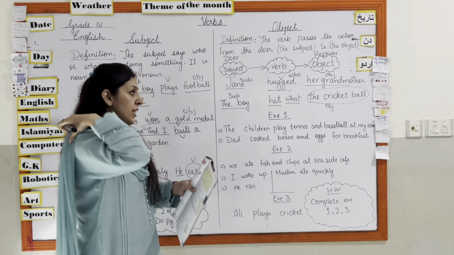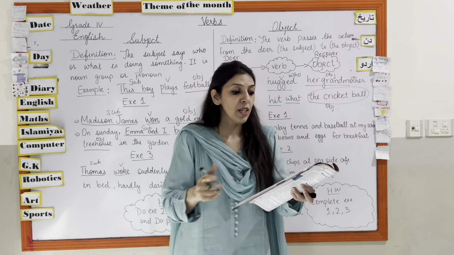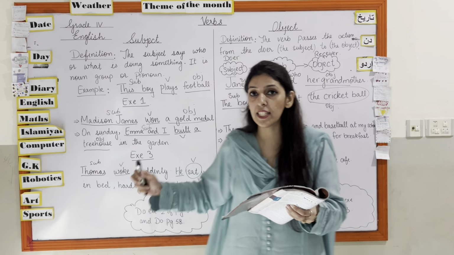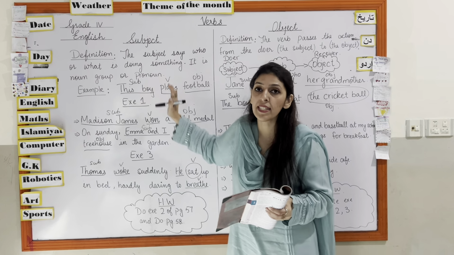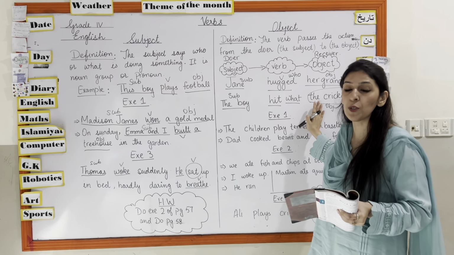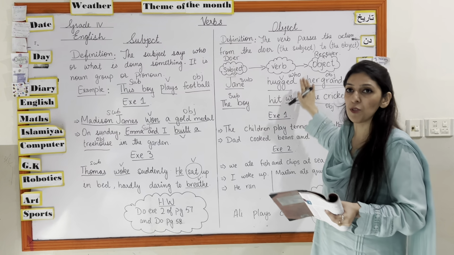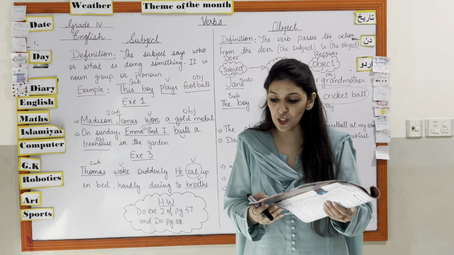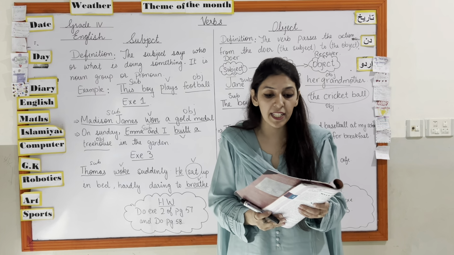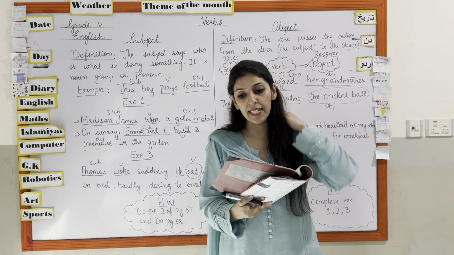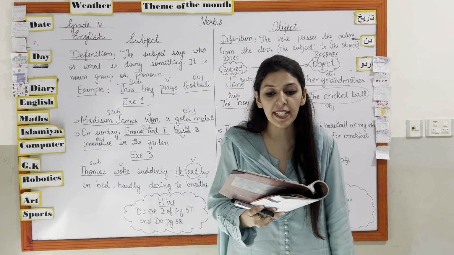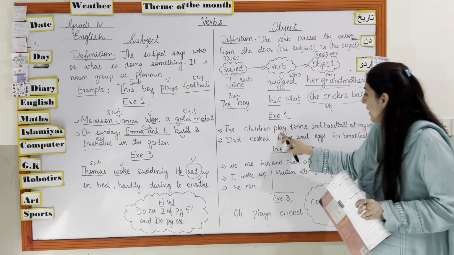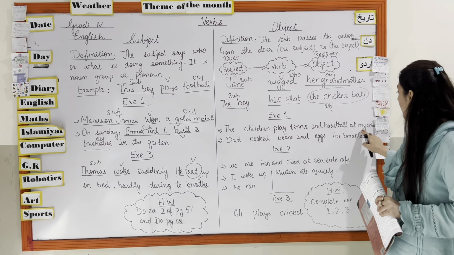Okay. Now on this page, same like subject, जैसे सब्जेक्ट नाउन ग्रुप्स होते हैं, इसी तरह हमारे पास ऑब्जेक्ट भी नाउन ग्रुप्स होते हैं और प्रोनाउंस भी होते हैं. ठीक है. अब there is an exercise on page number 59. The verbs are in bold. Box the subject in red and the object in blue. The children play tennis and basketball at my school.